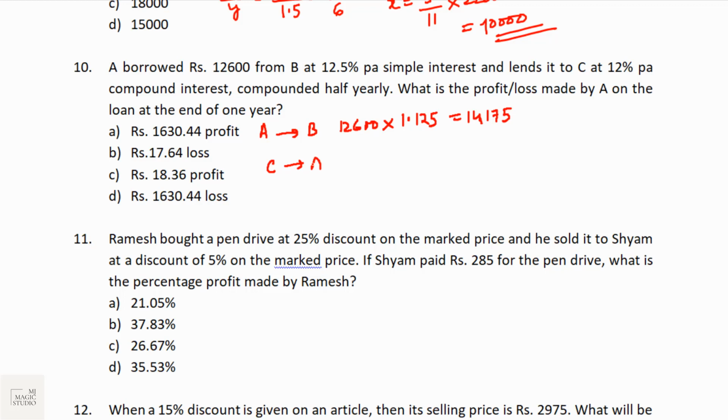Now from C, A will return him P, that is 12,600 into (1 plus I). The effective interest rate is 12 by 2, because it is compounded half yearly, so 6%. So it would be 1.06 to the power 2. This interest is paid twice in the year at 6%. So 12,600 into 1.06 to the power 2 will give